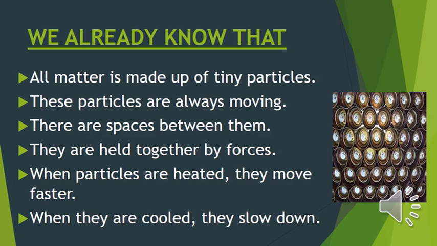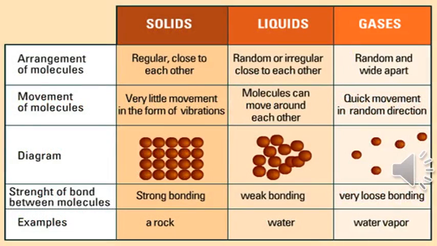Now I will explain particles arrangement in 3 states of matter in detail. Look at this table. It gives a comparison of the arrangement of particles, movement of particles, the strength of the bond between particles and diagrammatic representation of three states of matter. Let's start with the arrangement of particles in solids.